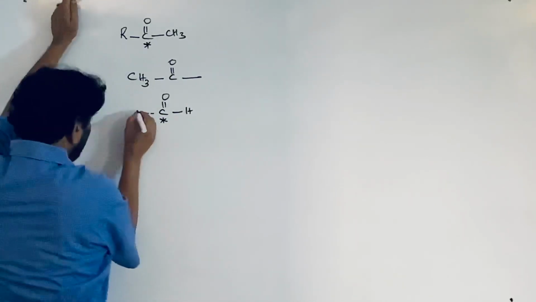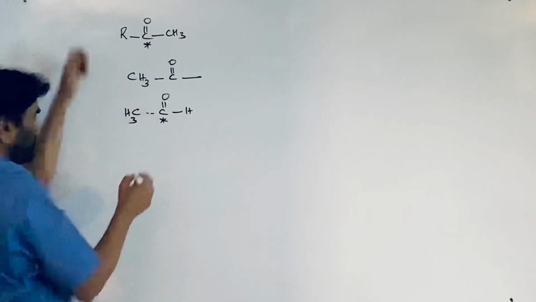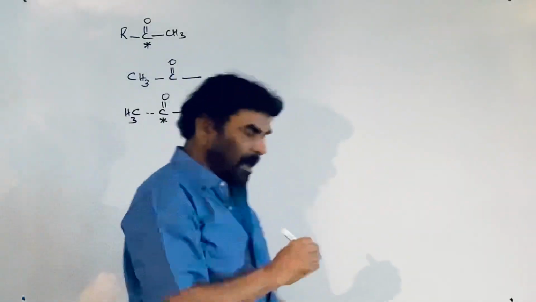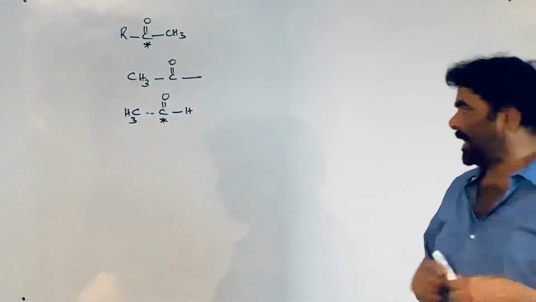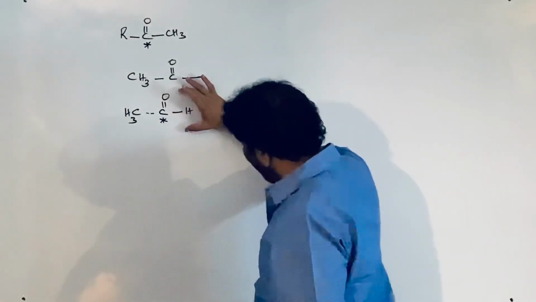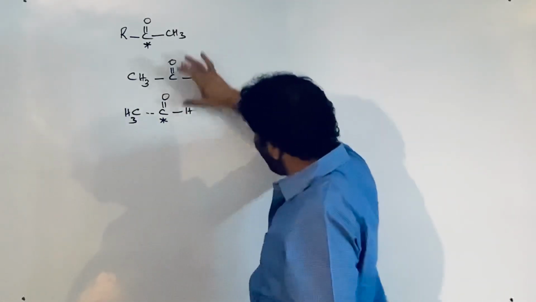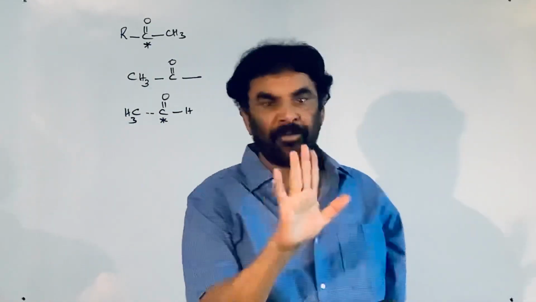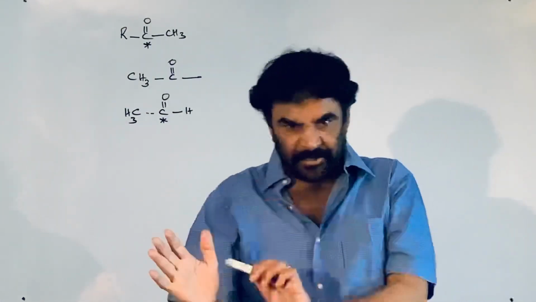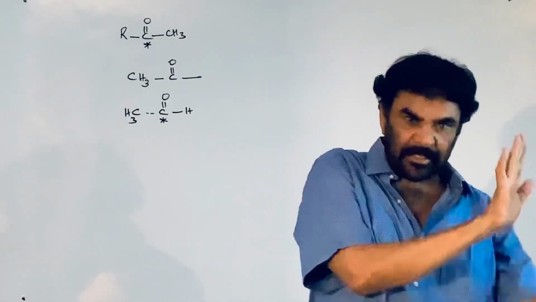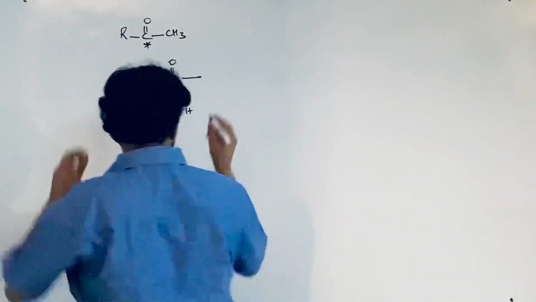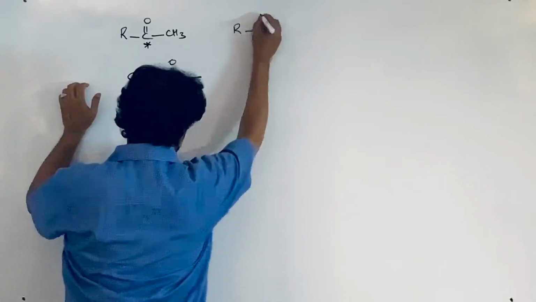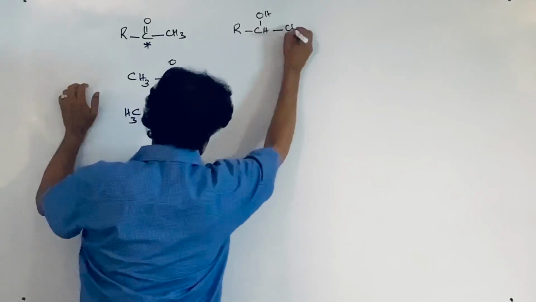If R is methyl, then it is satisfying the requirement: a carbonyl compound where one methyl group is connected to the carbonyl functional group. Among the aldehydes, only acetaldehyde, and all methyl ketones, take part in the iodoform reaction. This statement is related to carbonyl compounds. In addition to this, alcohols also take part in the iodoform reaction.